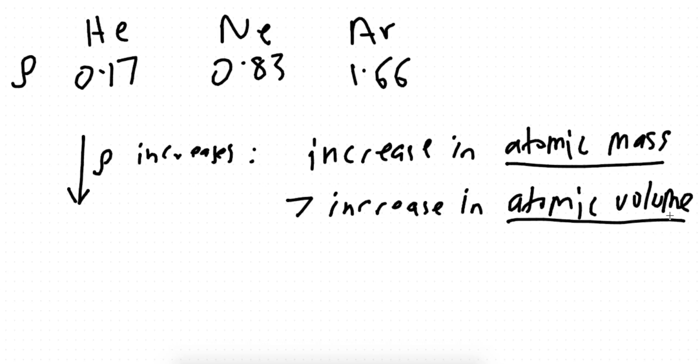So, these are the key words, guys. Every time you see density, I think also for group 1 and group 17, if the density increases as you go down the group, why does that happen? Because the increase in atomic mass is greater than the increase in atomic volume.